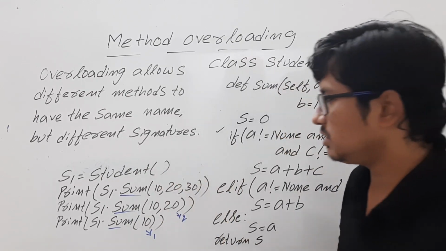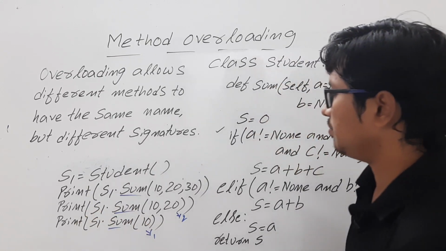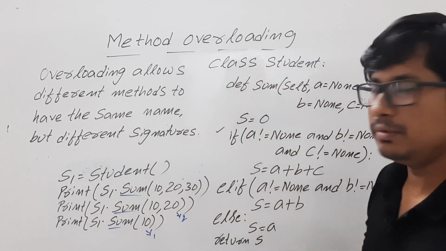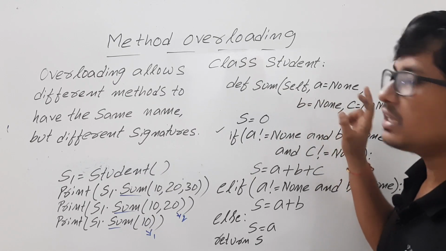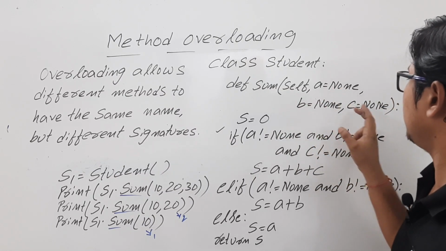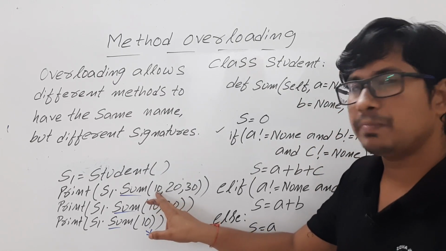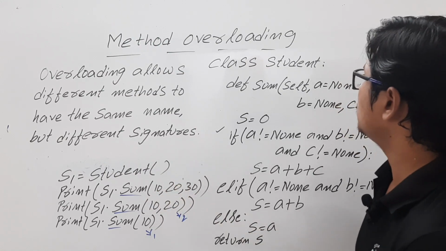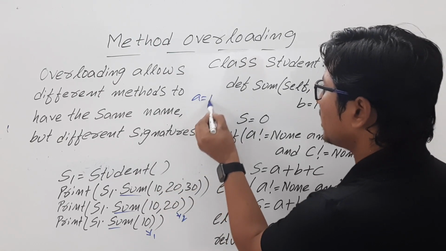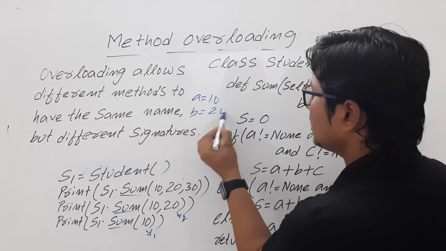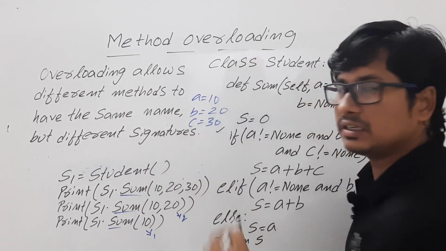If I execute the statement print s1.sum, then this one will be invoked. Now by default A has the value None, B has None, C has None. But you are passing 10, 20, 30. So A will get the value 10, B will get the value 20, C will get the value 30.